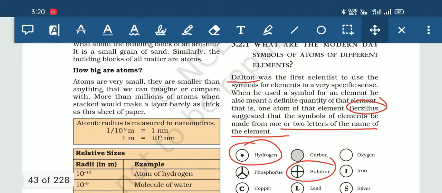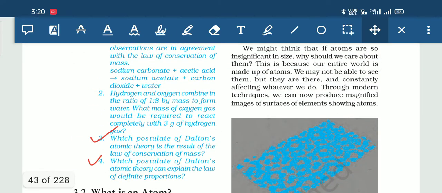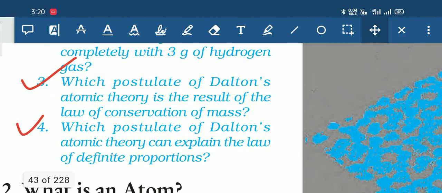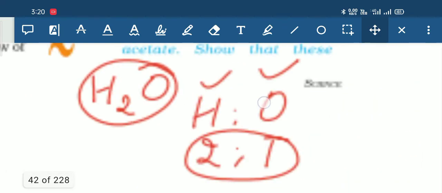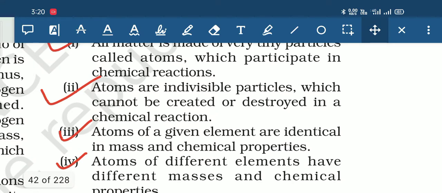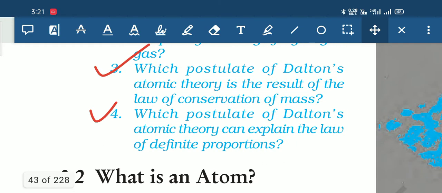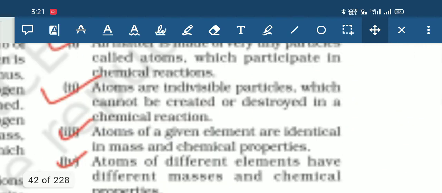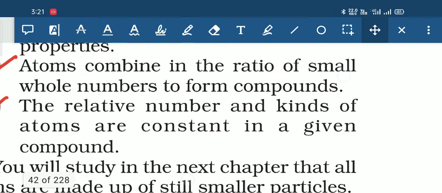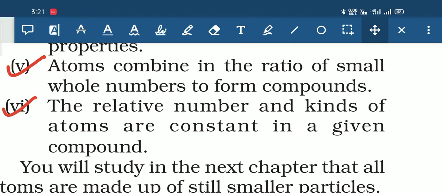So come to page number 33. Blue box questions, question number 3 and 4. Which postulate of Dalton's atomic theory is the result of the law of conservation of mass? So the answer is the second postulate, and you have to write the entire statement. That is, atoms are indivisible particles which cannot be created or destroyed in a chemical reaction. Similarly, question number 4. Which postulate of Dalton's atomic theory can explain the law of definite proportions? So the answer is postulate number 6, that is, the relative number and kind of atoms are constant in a given compound.